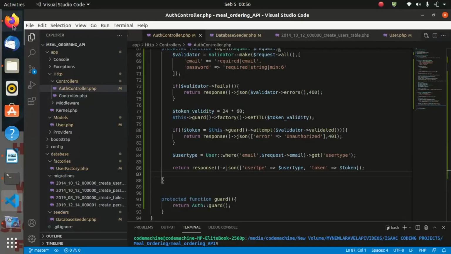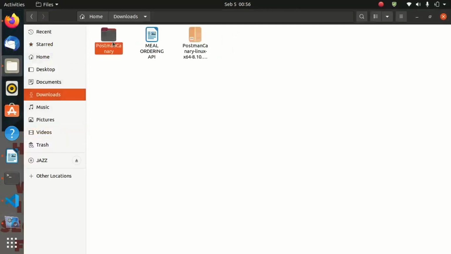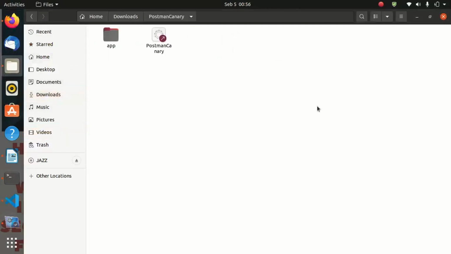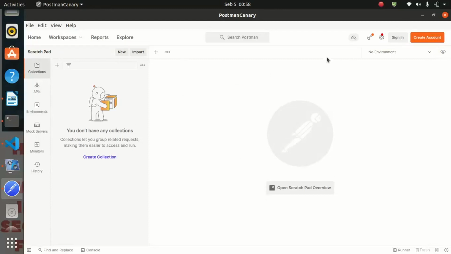So let me go ahead and launch my Postman app. So now this is our Postman app which is launched. We are going to test these two endpoints, the login and the register.